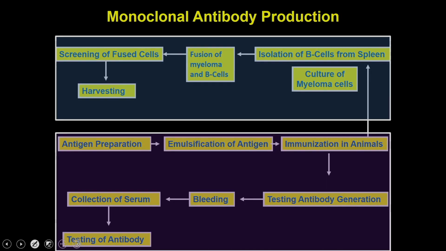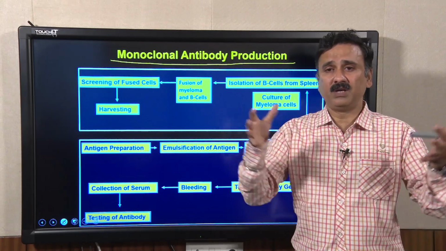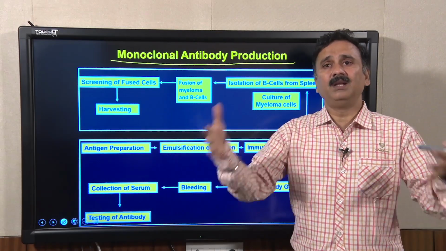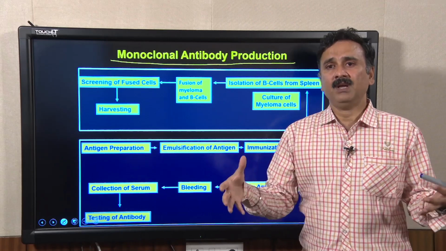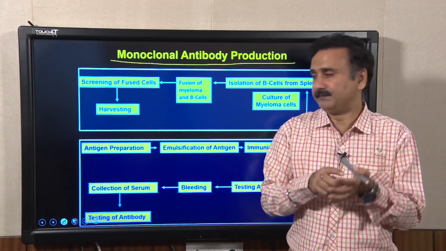For monoclonal antibodies, the process is a little more complicated. In this case, you first immunize the animals, and then you produce multiple clones, and these multiple clones have to be screened, and then you have to select the single clone.